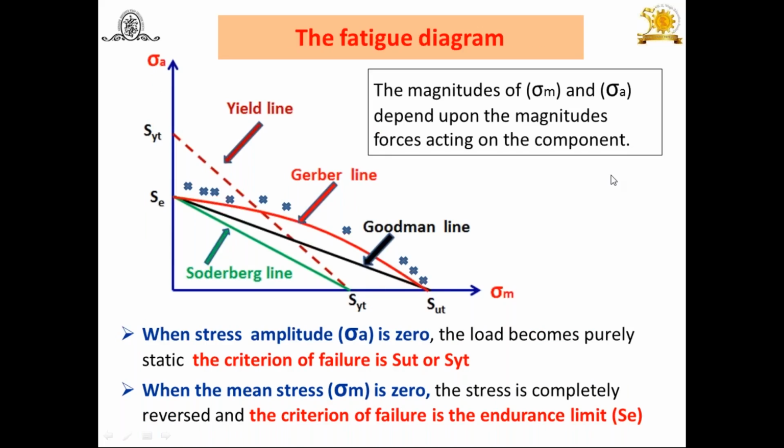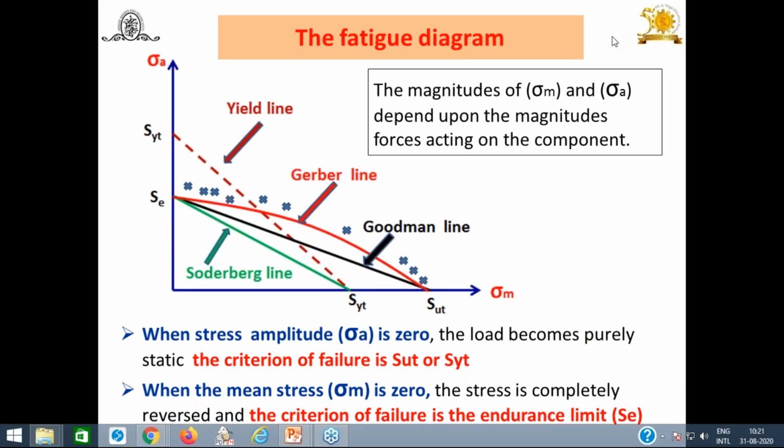There was one question from the students that I saw later, after concluding the last session. Why is SE not taken on the x-axis? One of the students asked this question. Today, if you are present, I will explain this. The question was why SE is located on the y-axis, why not on the x-axis? You know very well sigma m, or mean stress, is on the x-axis and amplitude stress on the y-axis.